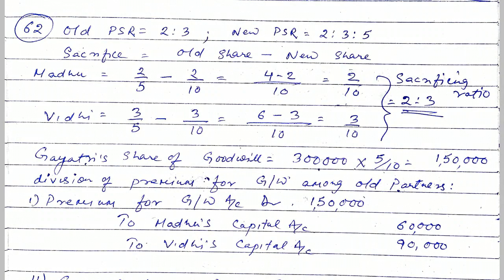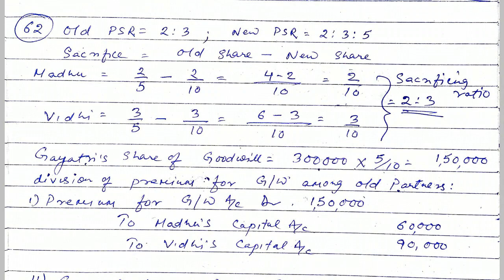Then Gayatri's share of goodwill. Gayatri is the new partner, and in the question, goodwill of the firm is given as 3 lakh. It is valued at 3 lakh. And since Gayatri joins the business for a 5/10 share in profits, the share of goodwill brought by Gayatri will be 1,50,000. So according to the sacrificing ratio, now we will distribute the premium for goodwill.